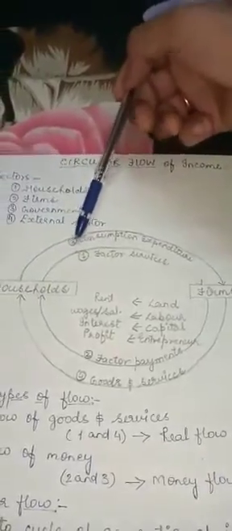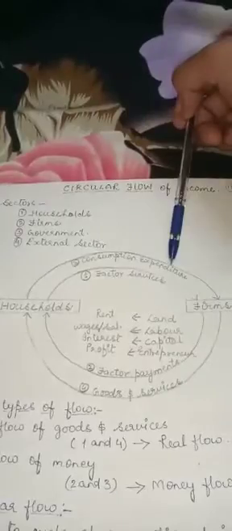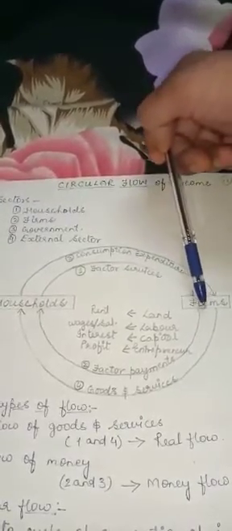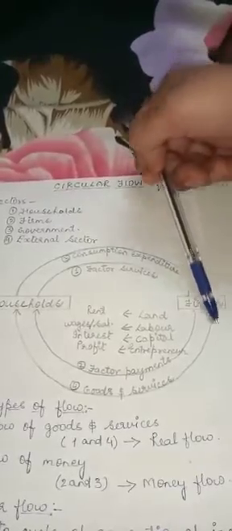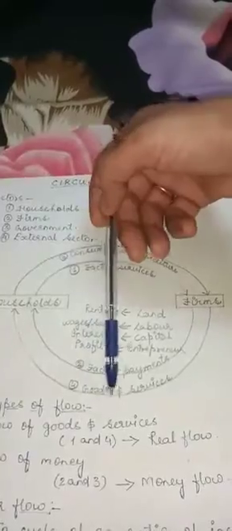This makes the third point, the consumption expenditure. And the firms produce the goods and services. This makes our fourth point, production of goods and services.